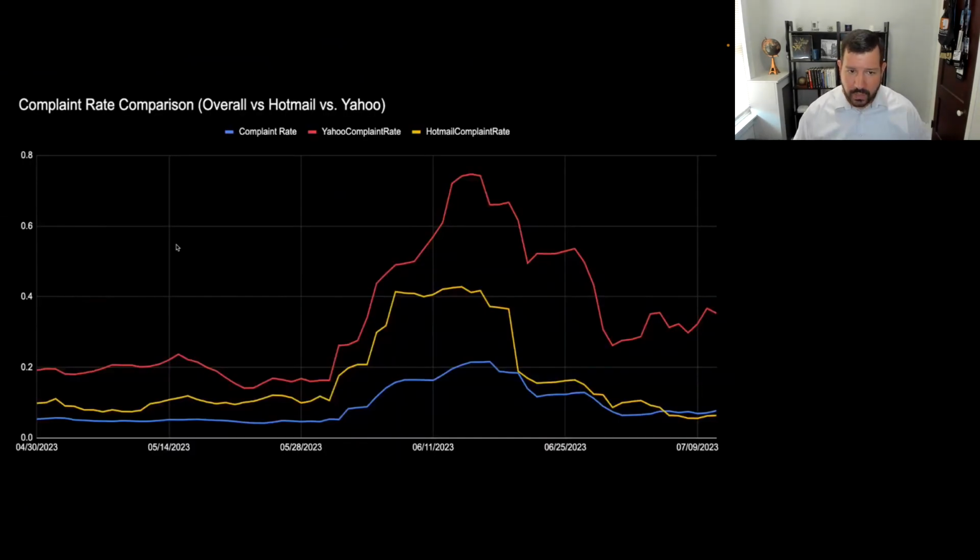And so we focused specifically in this case on looking at complaints in terms of understanding how people are reacting to messages. And we don't look at just the overall complaint rate, although that is one of the 35 data points. We can see that here. That's actually our blue line going across the screen. But we also record and calculate provider-specific complaint rates. And as you can see, I graphed two of them here. I graphed Yahoo and Hotmail because they're the largest vendors that support sending feedback loops.